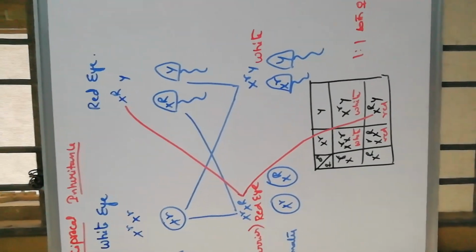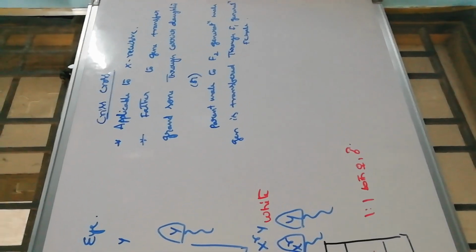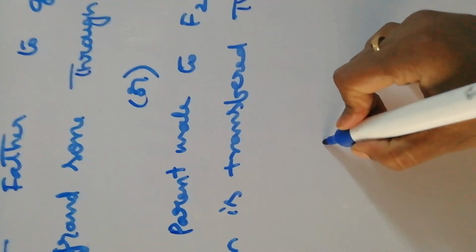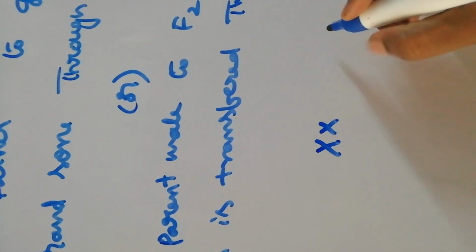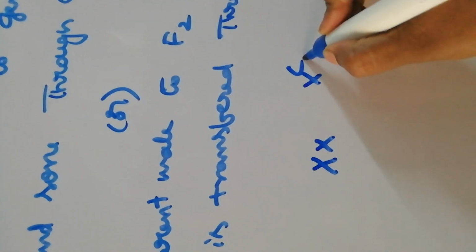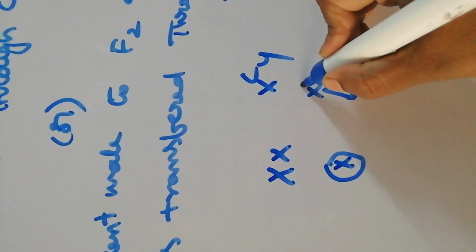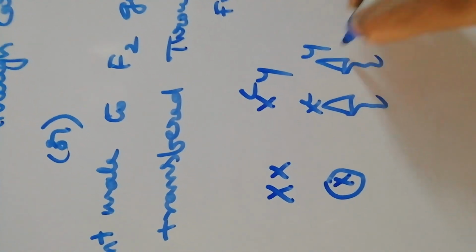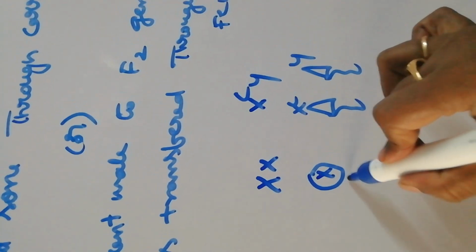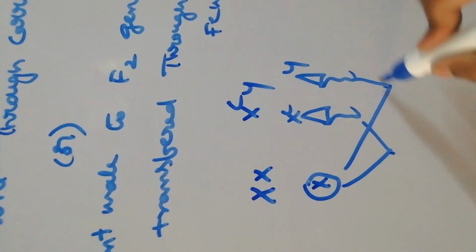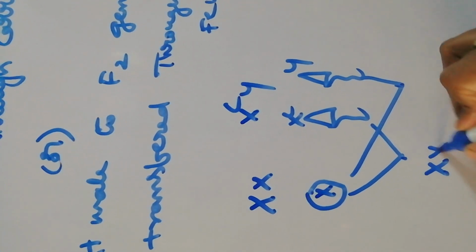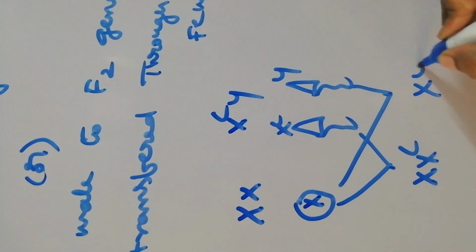Another best example is color blindness. For example, take a color-blind father XCY and a normal XX female. What gametes are formed? Only X from the female, and from the male 50% XC, 50% Y. Then these two are crossed, giving female XXC and male XY.